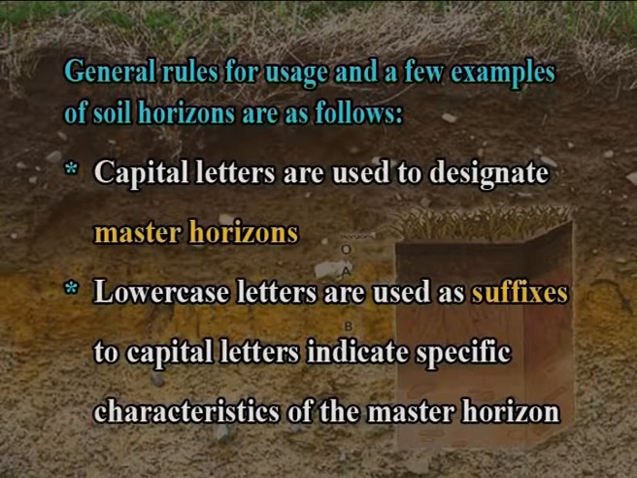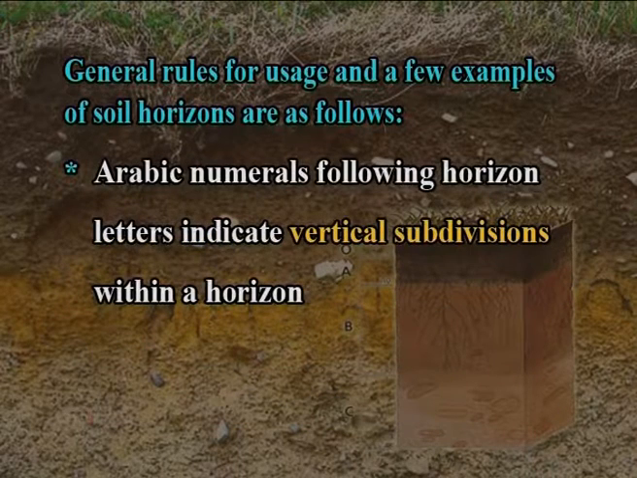General rules for usage and a few examples of soil horizons are as follows. Capital letters are used to designate master horizons. Lowercase letters are used as suffixes to capital letters to indicate specific characteristics of the master horizon. Arabic numerals following horizon letters indicate vertical subdivisions within a horizon.